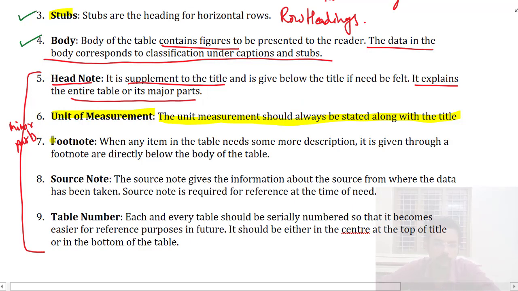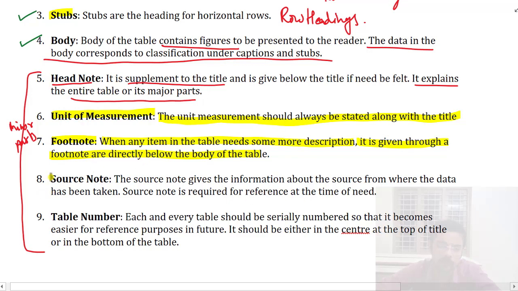Same way, a footnote should be provided wherever possible or necessary, when any item needs some more description. For example, put a star somewhere and then give some description. If some item requires more description, it is given through a footnote directly below the table. The name itself suggests somewhere down. Foot means down, so below the body of the table, it is provided as a footnote.